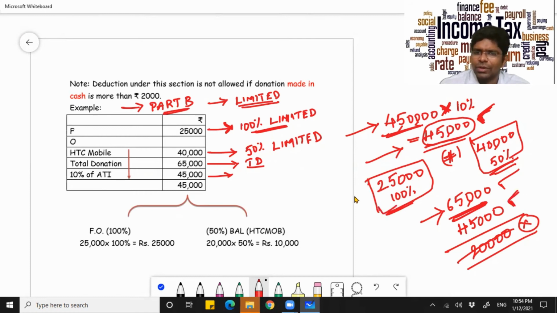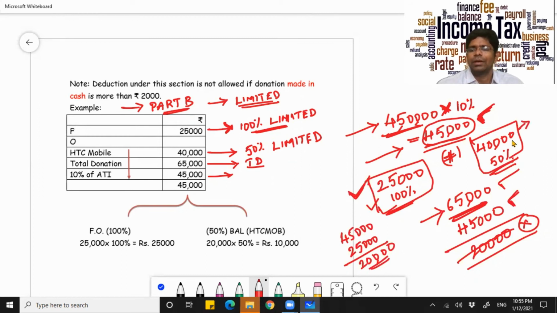Now 25,000 you can claim entirely at 100%. So you will choose this first. Out of 45,000, the 100% segment, you will choose it and claim deduction under that. Now you further have a limit of 20,000, but you have contributed 40,000 under the 50% segment.